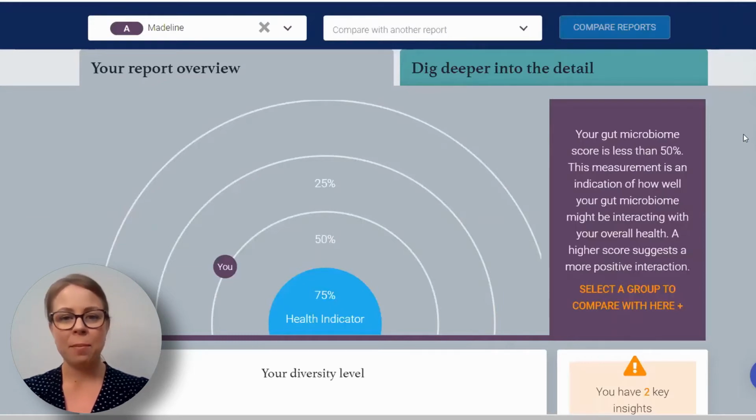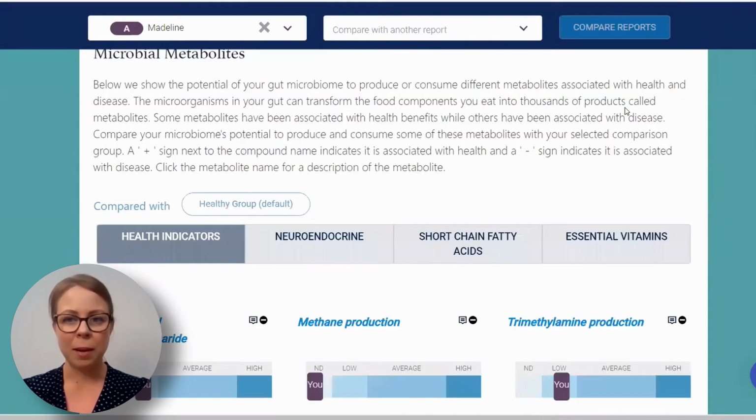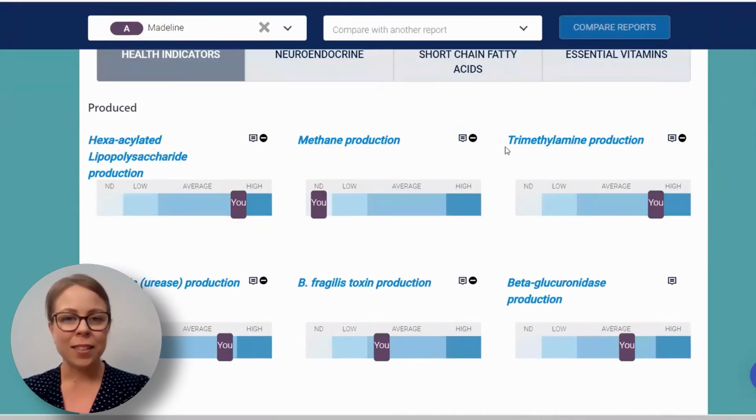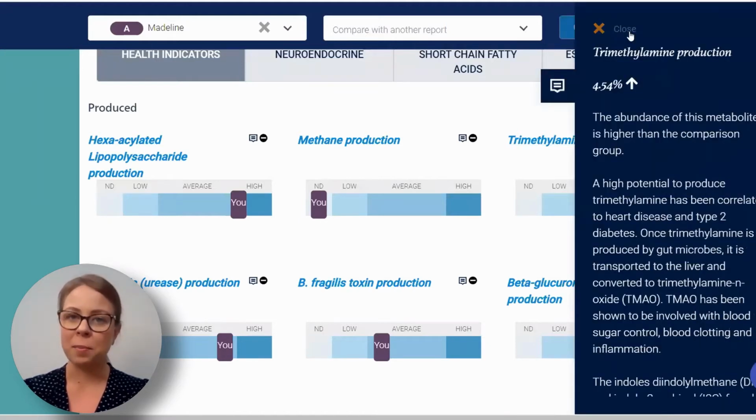Trimethylamine, or TMA, is a compound that can be produced by some gut microbes. You can find trimethylamine within the Dig Deeper tab under the section Microbial Metabolites. And as you can see within this patient's report, TMA is sitting within the high range. And this tells us that the potential to produce TMA is higher than that of the healthy comparison group.